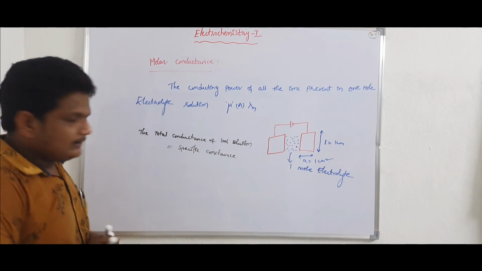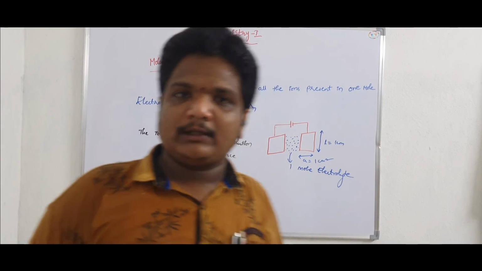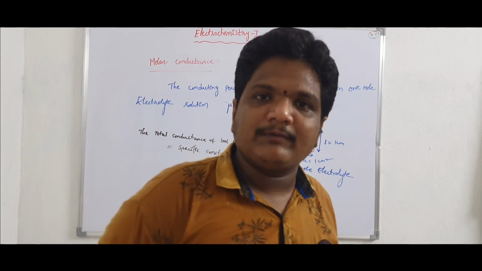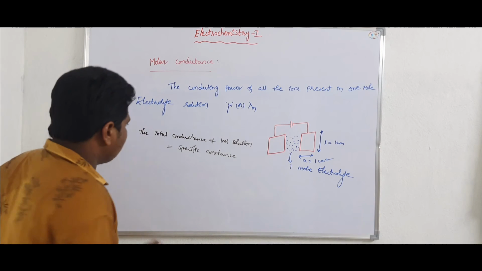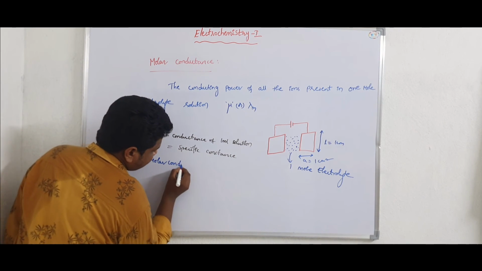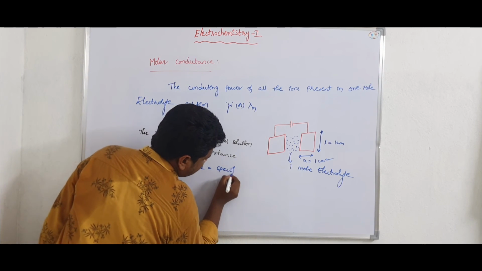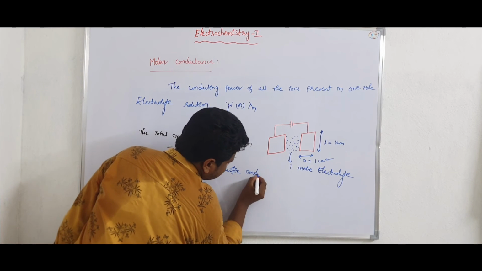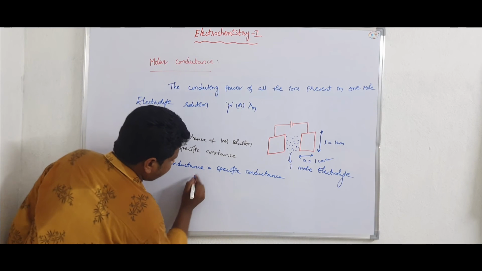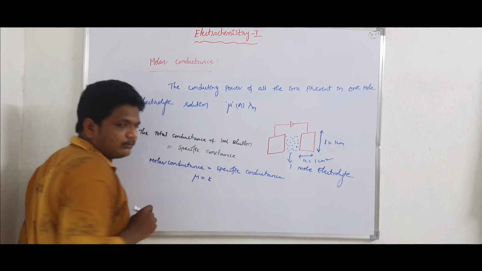Since it is 1 ml solution containing 1 mole of electrolyte, this specific conductance is equal to the molar conductance of that solution. So the molar conductance mu is equal to kappa, the specific conductance.